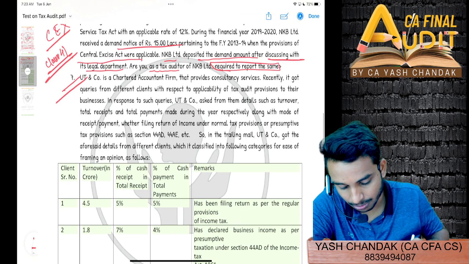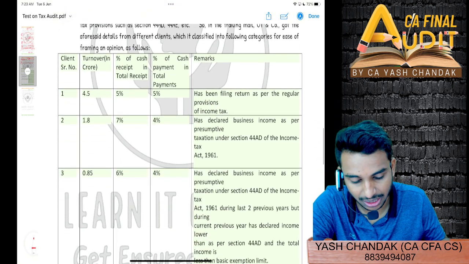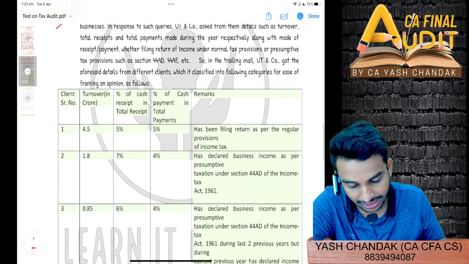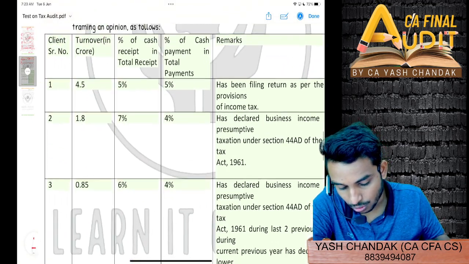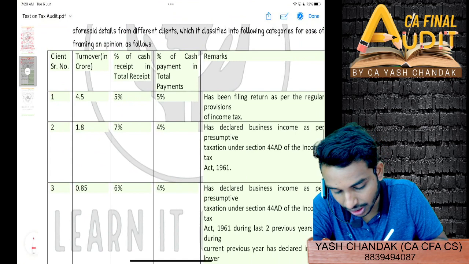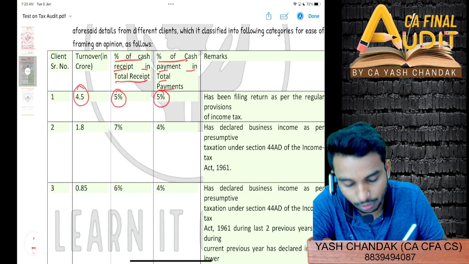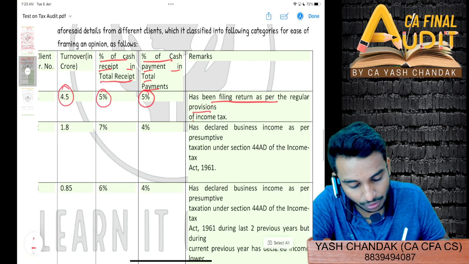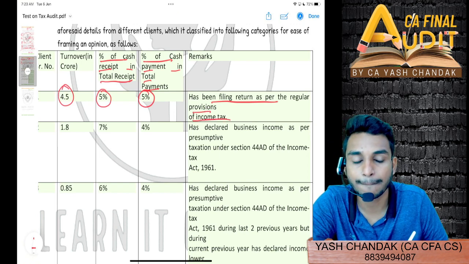Then question number 7, we have to comment whether tax audit is applicable or not. Okay, so let's just see the first question. Turnover is 4.5 crore. Percentage of cash receipt out of total receipt is 5%, and percentage of cash payment in total payment is also 5% only. Has been filing return as per regular provisions of income tax. What do you think, tax audit is applicable or not?